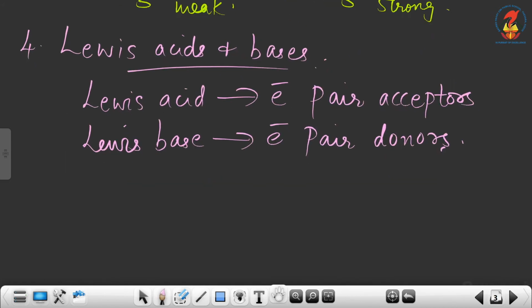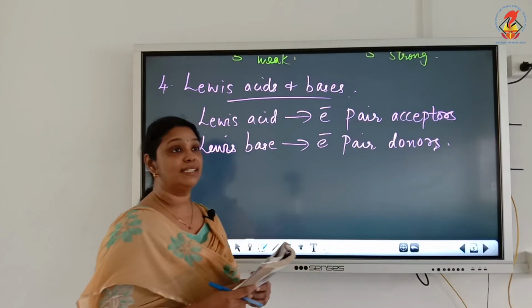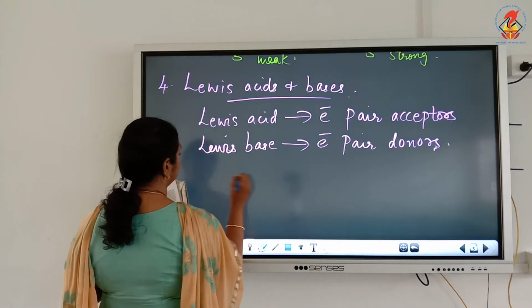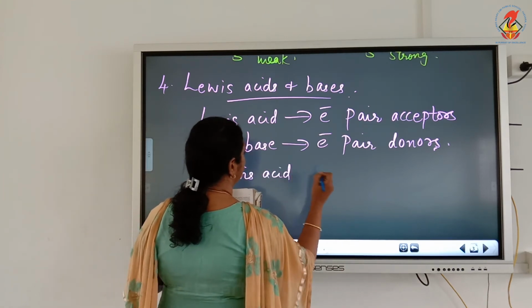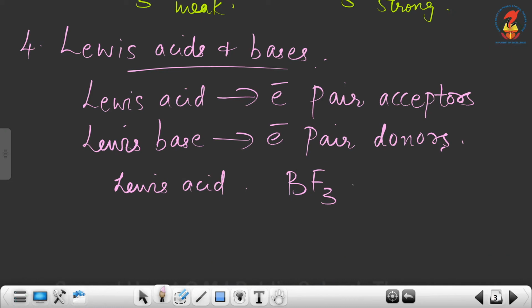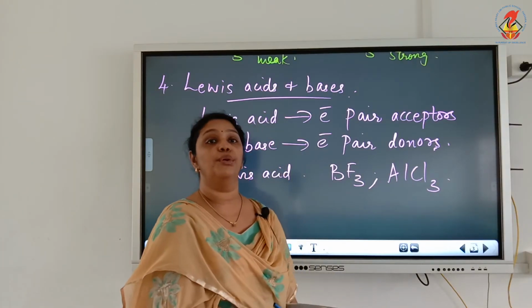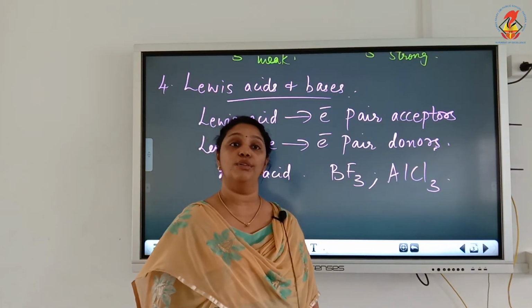Now let's see examples for Lewis acid and Lewis base. Lewis acid examples are BF3, boron trifluoride, and AlCl3, aluminium chloride. The central atoms, boron and aluminium, have only 6 electrons around them.